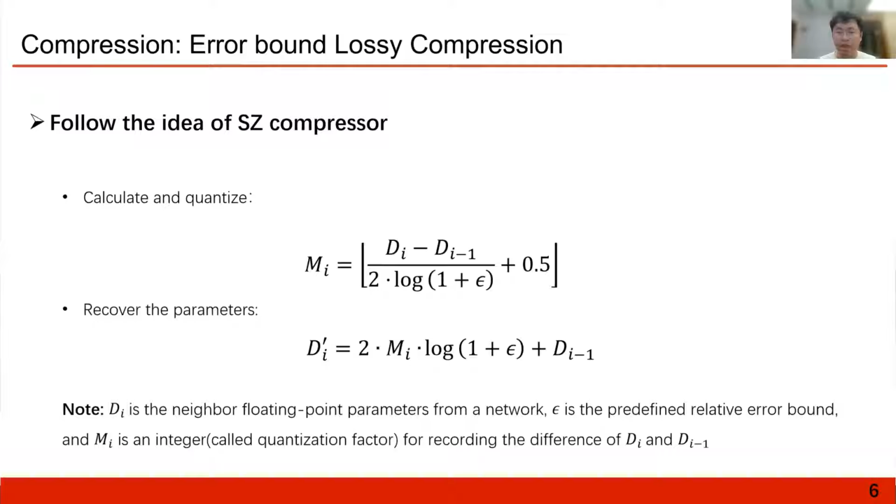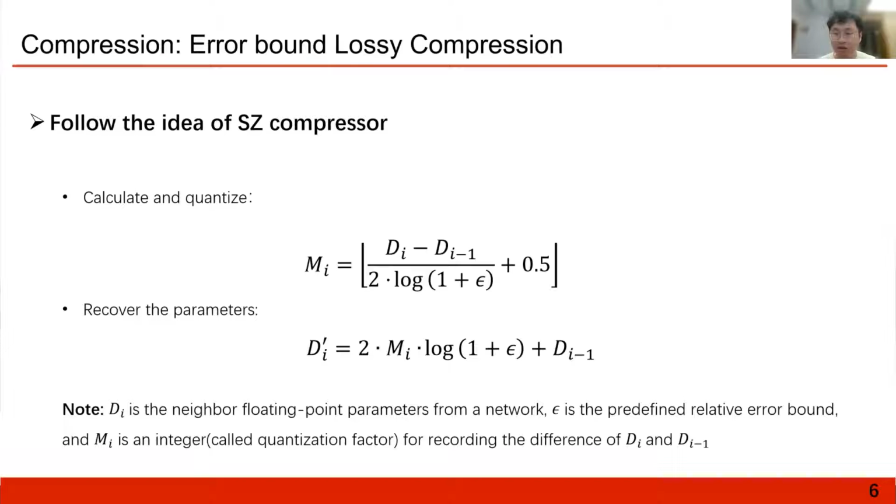For error-bounded lossy compression, we follow the idea of the SZ compressor. Parameters in a neural network are regarded as a floating point number stream. Specifically, we denote the neighboring floating point parameters in a network as d_i and d_{i-1}, and the value of parameters can be calculated and quantized as in the first formula.